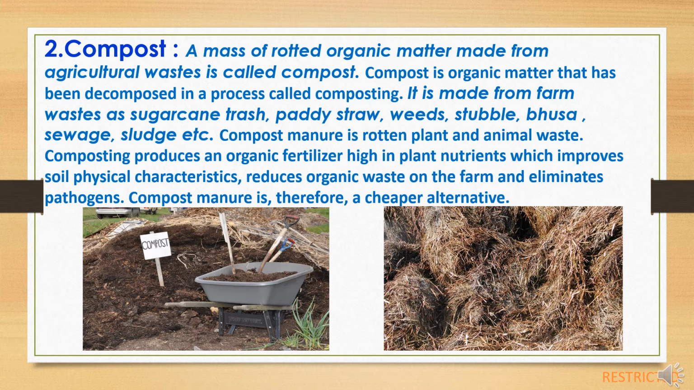Compost manure is rotten plant and animal waste. The composting process produces an organic fertilizer which is high in plant nutrients, improves soil physical characteristics, reduces organic wastes on the farm and eliminates pathogens. Compost manure is therefore a cheaper alternative, and it plays a very important role in the physical improvement of soil.